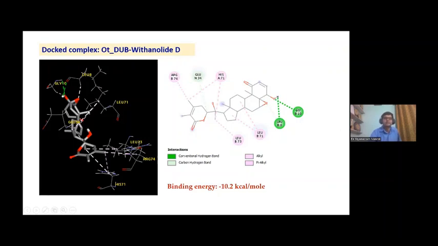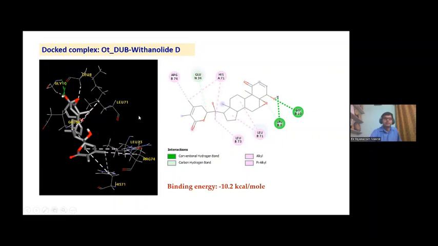This is the 3D structure of Withanolide, and this is the 2D structure. These are the amino acids in spike form, and the binding energy here is very nice compared to Andrographolide, which is minus 10.2. So this is a very good compound to inhibit the Orientia tsutsugamushi deubiquitinase enzyme.